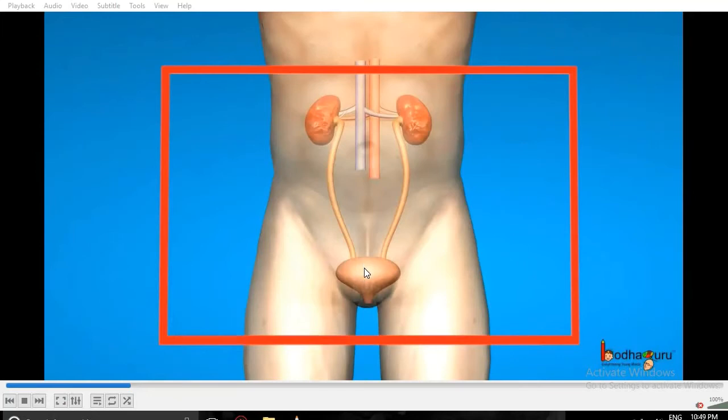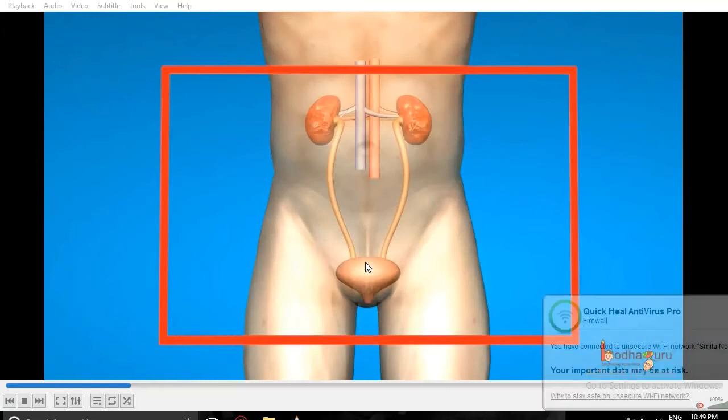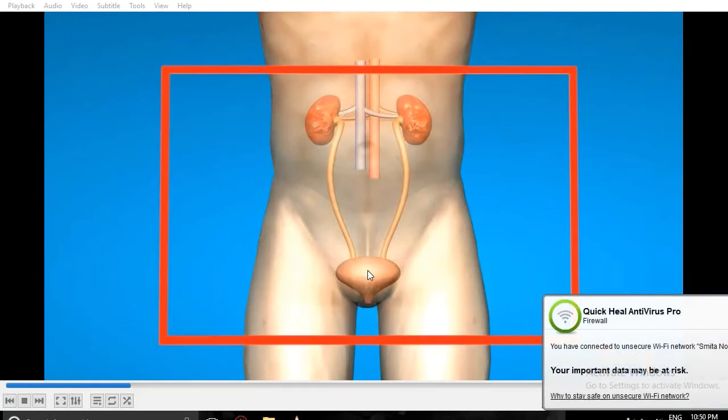The capacity of the urinary bladder is 300 ml to 500 ml. It can temporarily store the urine. It is only temporary storage. So after storage for some time, that urine will pass out of our body through the urethra.